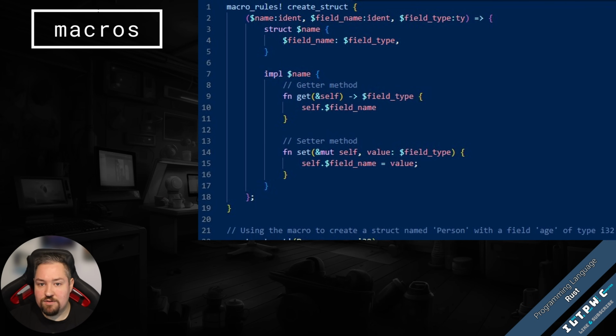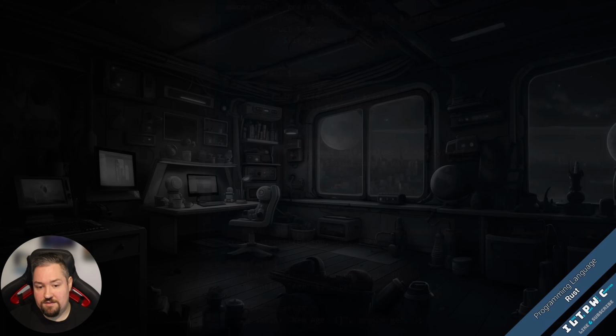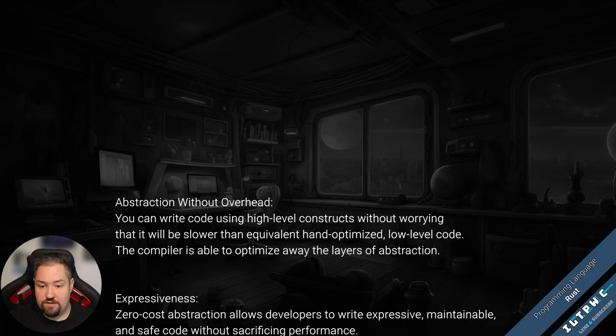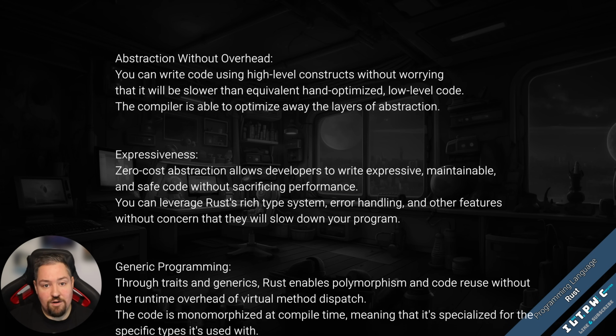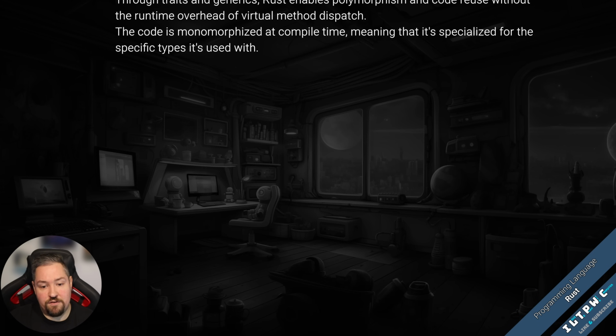Rust's powerful macro system allows for metaprogramming, enabling developers to write code that writes other code, leading to DRY, don't repeat yourself, principles. The language offers zero-cost abstractions, meaning you can abstract your code without incurring runtime penalties. This is a testament to Rust's promise of efficiency.